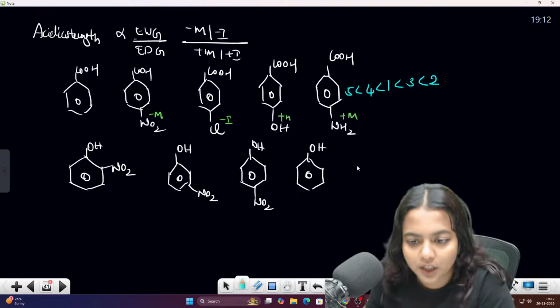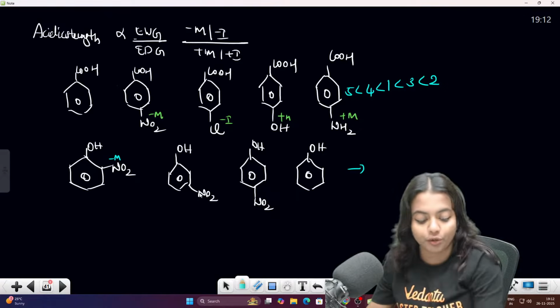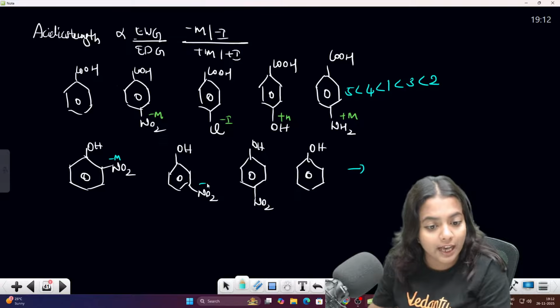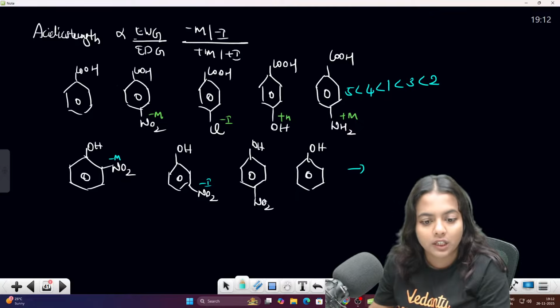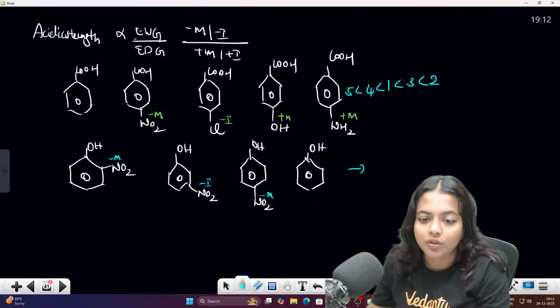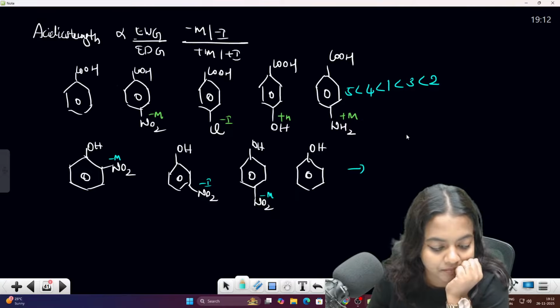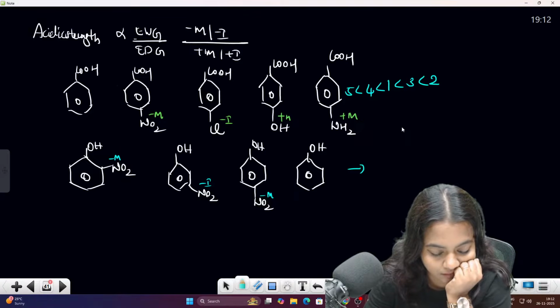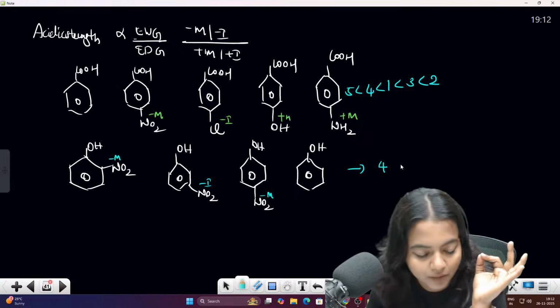Okay. Next one. This is minus M effect. This is not the minus M effect. Do you know what effect this is, children? Minus I effect, because NO2 is in the meta position. This is again the minus M effect, and there is no effect here. So here this will be the least stable. Which one will be the least stable, children? This is the least stable. We will be expecting this is the least stable, correct?